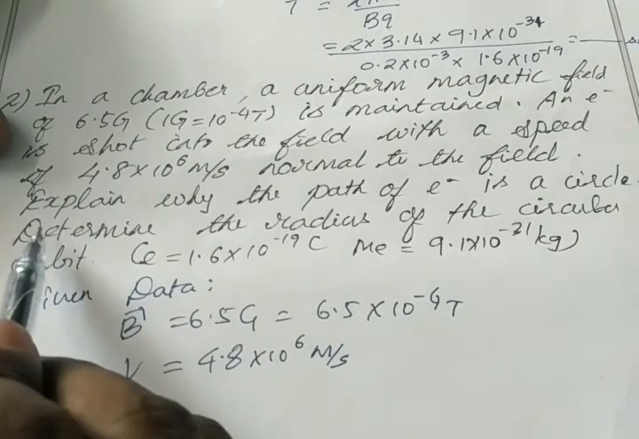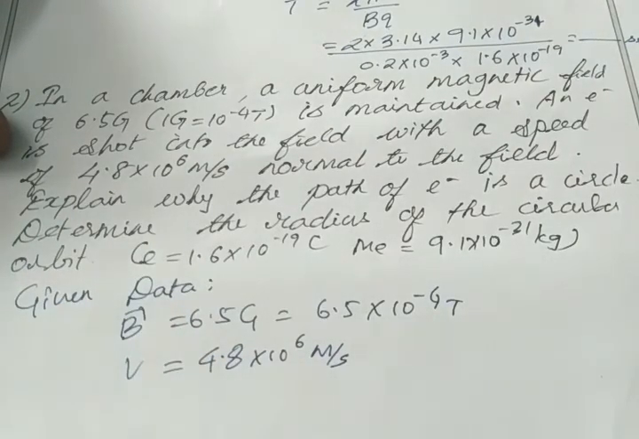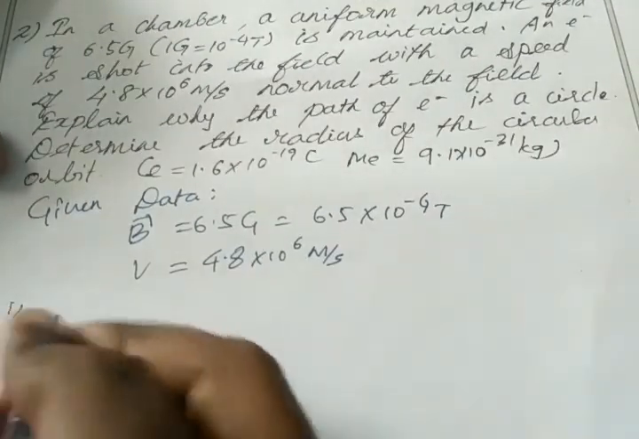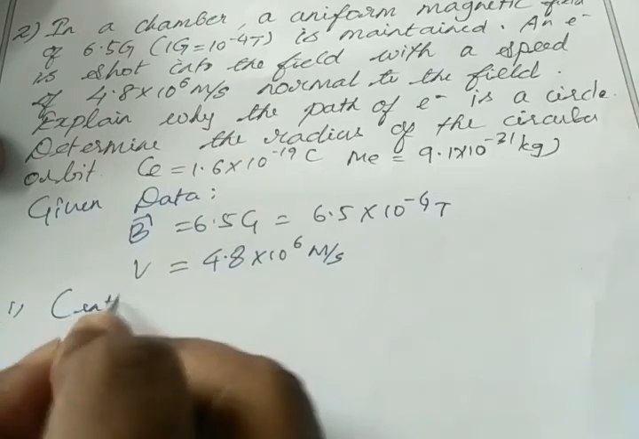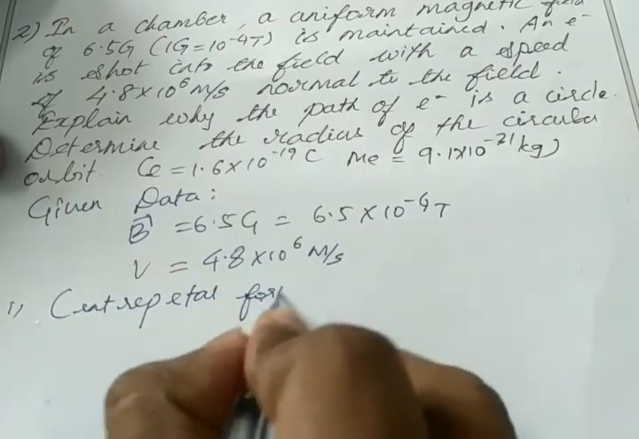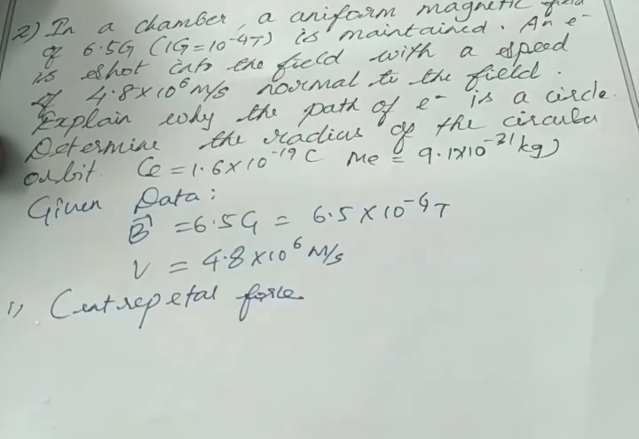So it is asked, explain why the path of electron is a circle. Why is the path of electron a circle? So when the electron is ejected normally to the magnetic field, the path of electron is a circle because it experiences centripetal force. So for the first question we can say it experiences centripetal force.